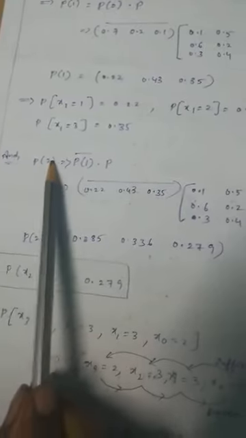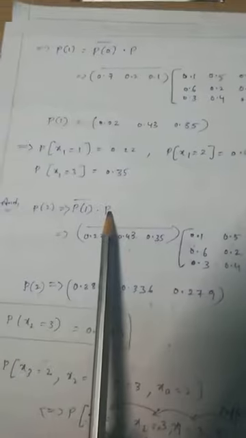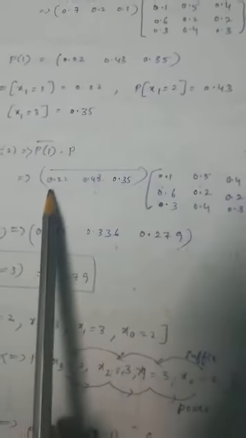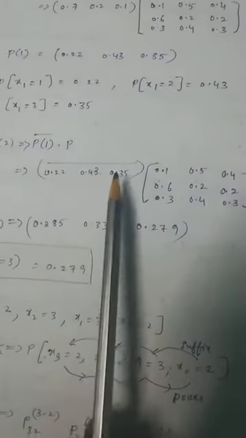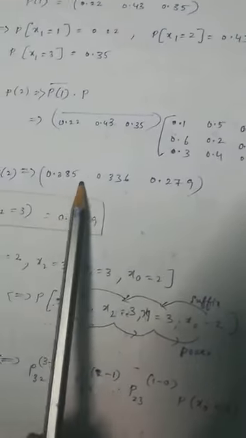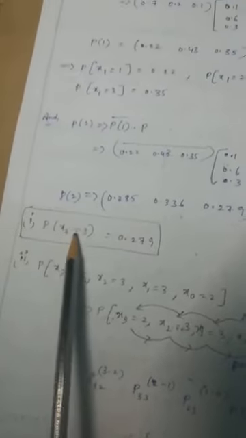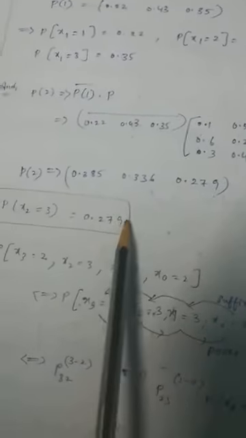Then we find the probability of the second step, that is P(2) = P(1) into the original transition matrix: (0.22, 0.43, 0.35) multiplied by the matrix 0.1, 0.6, 0.3, 0.5, 0.2, 0.4, 0.4, 0.2, 0.3. On multiplication we get 0.385, 0.336 and 0.279. From this we conclude that P(X2 = 3) is 0.279. This is our first condition to be found, hence the first condition is found.